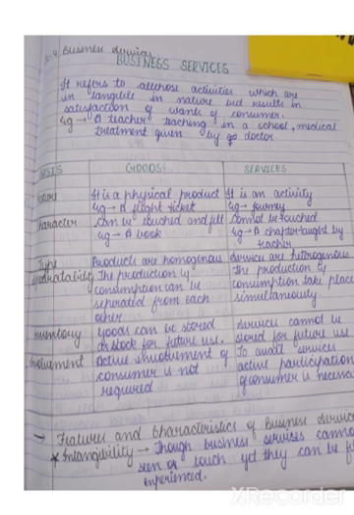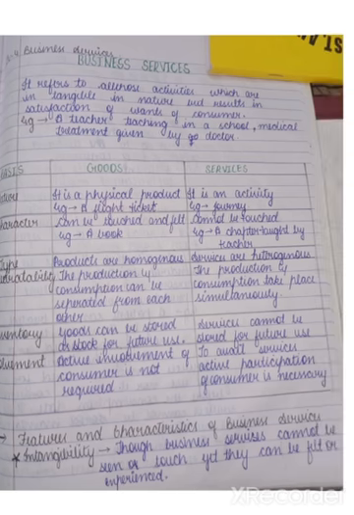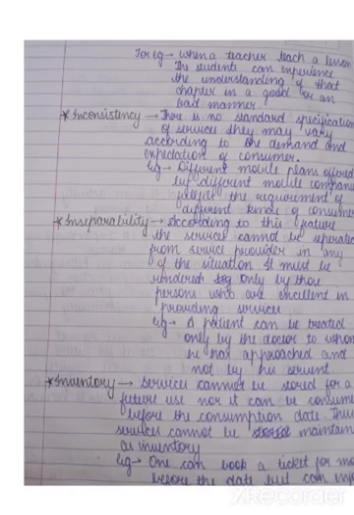Coming to the next one, features and characteristics of business services. Intangibility: though business services cannot be seen or touched, yet they can be experienced, with the help of activities being performed. For example, when a teacher teaches a lesson, the student can experience whether it was a wonderful session or a boring session, in a bad manner or a good manner. So intangibility means though we cannot see or touch, we can feel it.